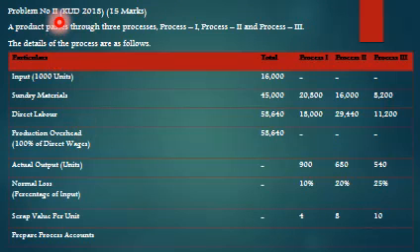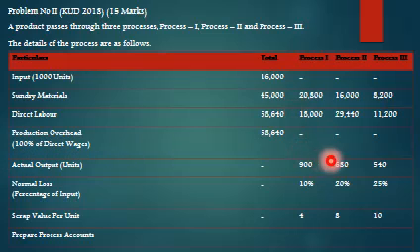So next, problem number 2, KUD 2018, 15 marks. A product is processed through 3 processes, process 1, 2, 3, and the details are here. Input: 1,000 units, total 16,000. Sundry materials 20,800, 16,000, 8,200. Direct labor 18,000, 29,440, 11,200. Production overhead 100% of direct wages.